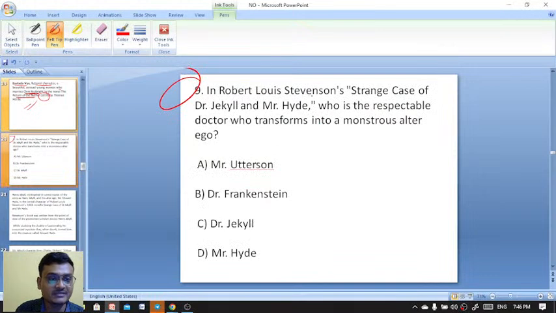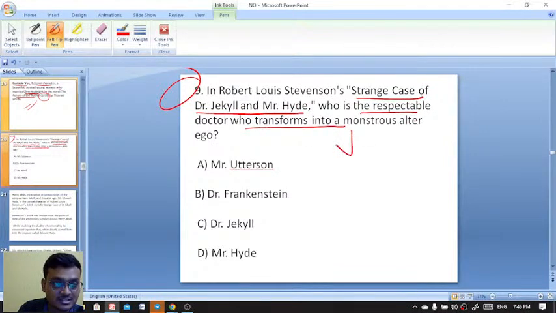In Robert Louis Stevenson's Strange Case of Dr. Jekyll and Mr. Hyde, who is the respectable doctor who transforms into a monstrous alter ego? Mr. Utterson, Dr. Frankenstein, Dr. Jekyll, Dr. Hyde.